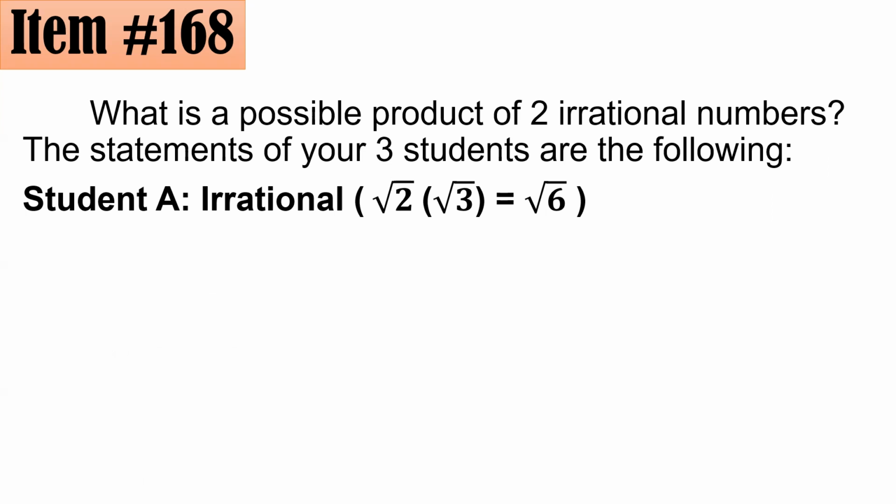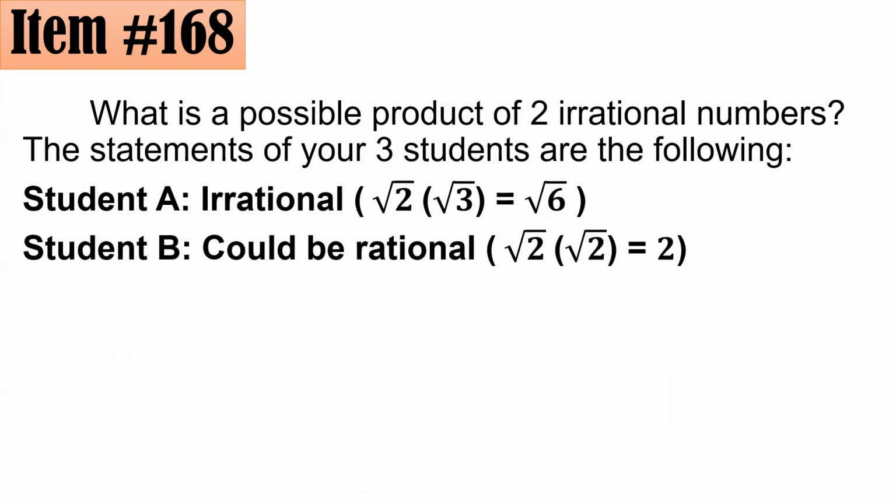And the answer is, pwede. Halimbawa, square root of 2 times square root of 2. Di ba? Square root of 2 times square root of 2 is square root of 4, which simplifies to 2. And we know that 2 is a rational number. So student B is also telling the truth.